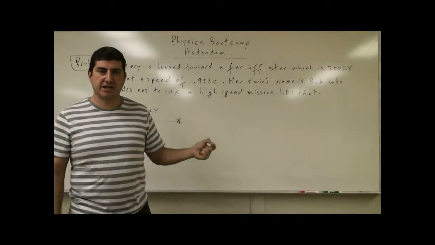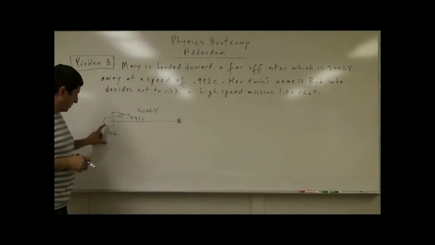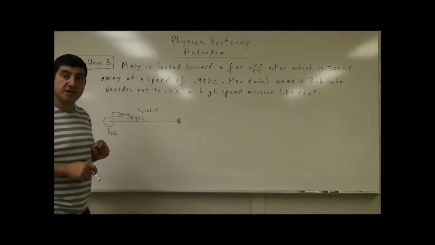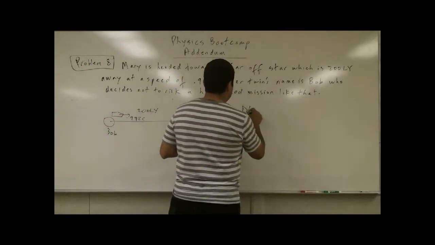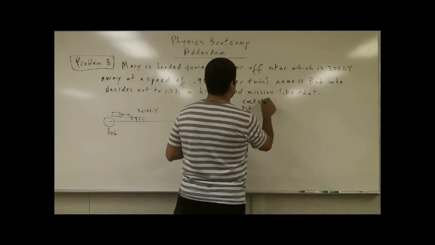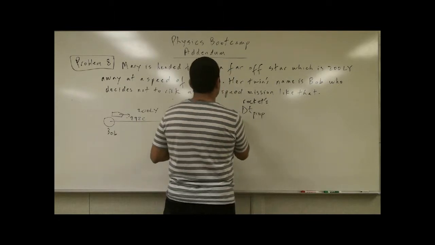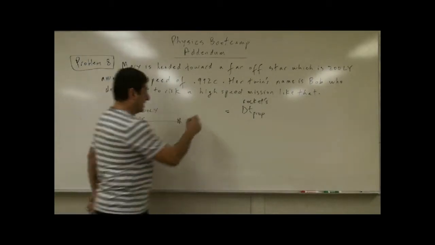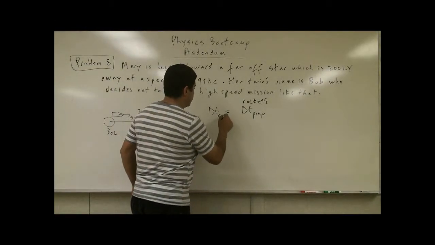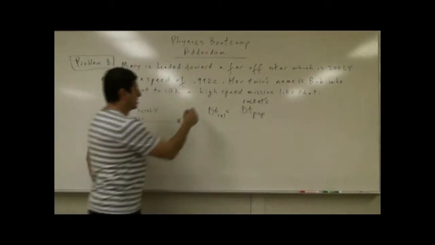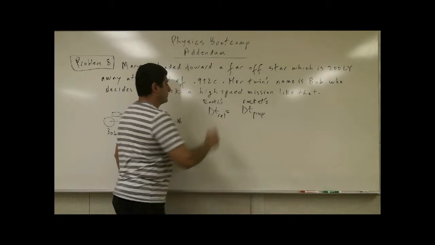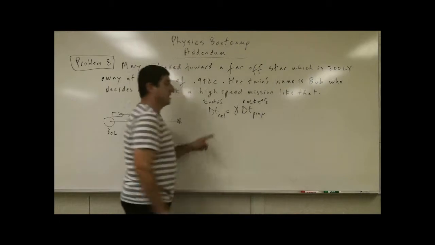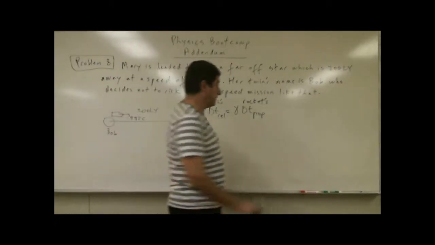This is called time dilation. Here's how we can argue. According to Bob, the clocks on the rocket are what is measuring proper time. So this is the rocket's time. It's called proper time. But the clocks on Earth will be measuring relativistic time, delta T relativistic. So this is the Earth's perspective. And then the relativistic time is greater than the proper time by a factor known as gamma.